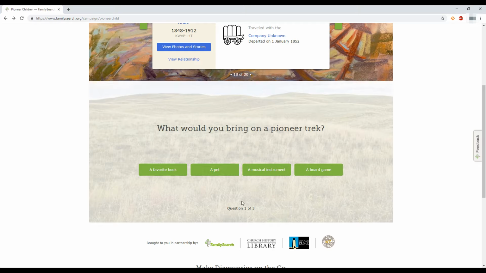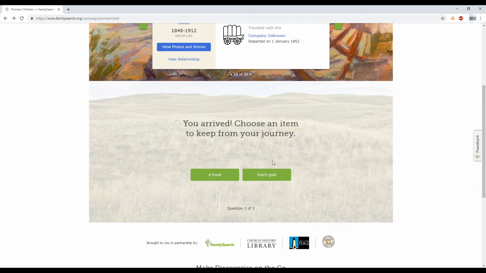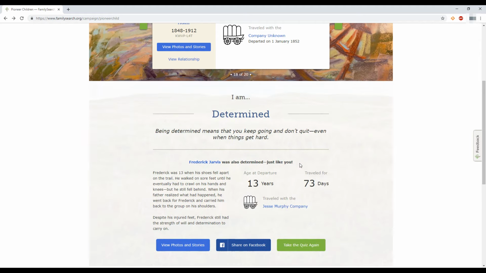I'm going to go with everything that's the opposite of what I would normally choose. So I'm going to go with the pet, cooking supper, and food's gold. Oh, look, it has the same 3 questions. That's good to know. Determined. So I am not determined. Apparently, that's my opposite. Being determined means that you keep going and don't quit, even when things get hard.